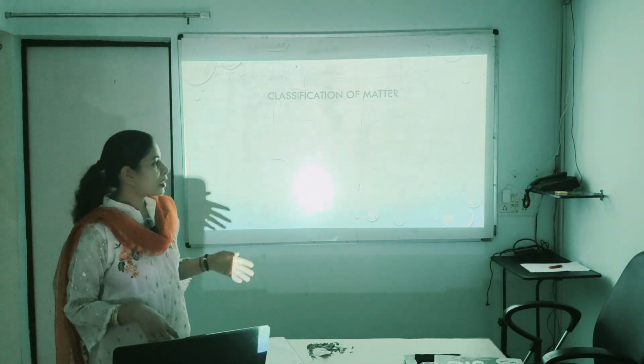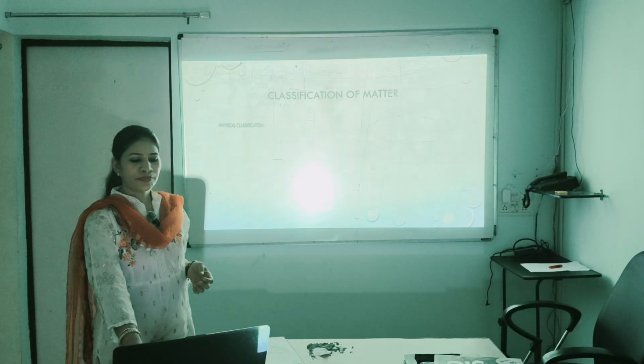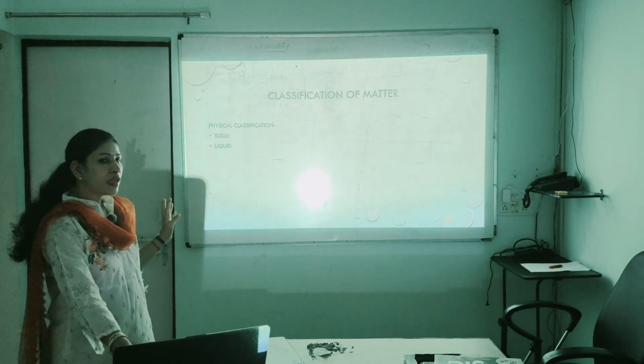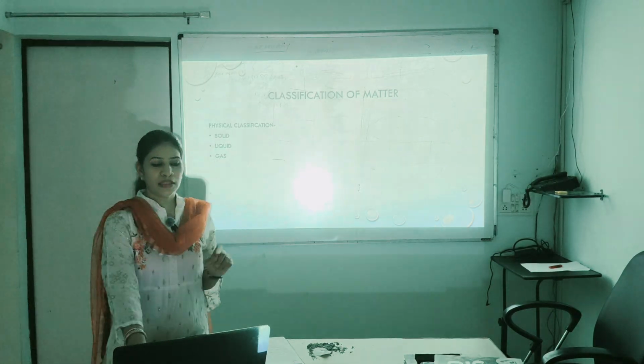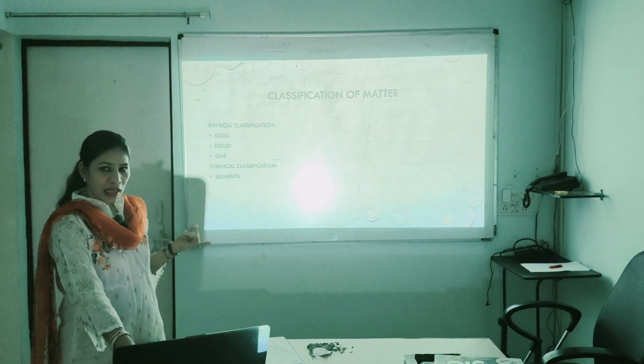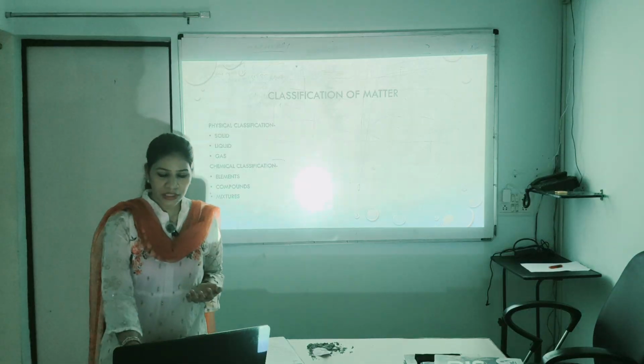Next is the classification of matter. Physical classification: solid, liquid and gas. And chemical classification: element, compound and mixture.